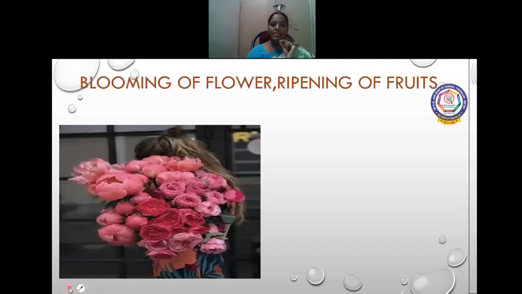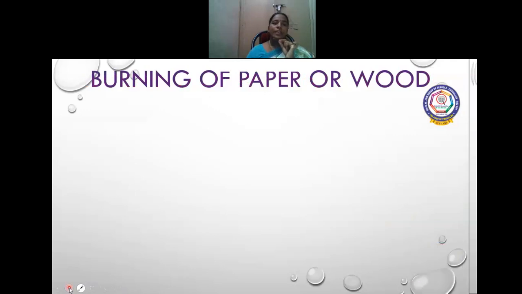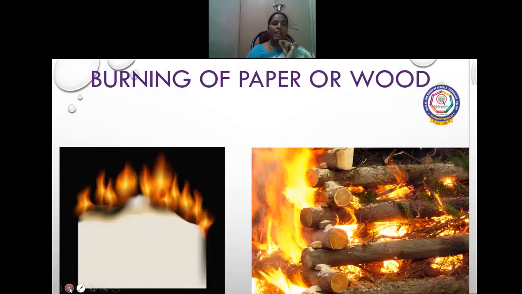Blooming of flowers, ripening of fruits, burning of paper, burning of wood. After burning, you will get only ash, black-colored ash. And from the black ash, you cannot get the paper back. This is an example of irreversible changes.